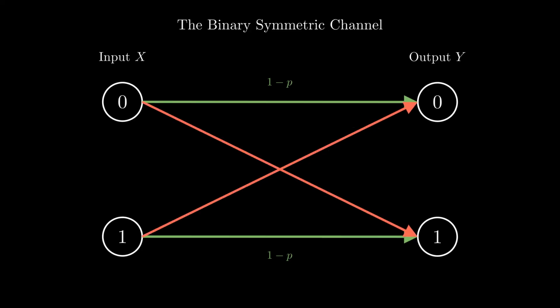But physical channels, whether copper wires, fiber optics, or radio waves, introduce noise. This noise creates a chance that a 0 might accidentally flip to a 1, or vice versa. This creates a crossover. The probability of this specific error is denoted as p. Because the probability of flipping a 0 is usually the same as flipping a 1, we call this the binary symmetric channel. Most of the time, our bit travels safely across the straight path, but occasionally, entropy interferes. The bit follows the diagonal path, and the receiver gets the wrong symbol. This uncertainty, this noise is what information theory aims to overcome.